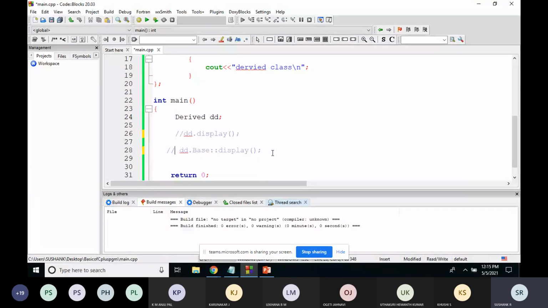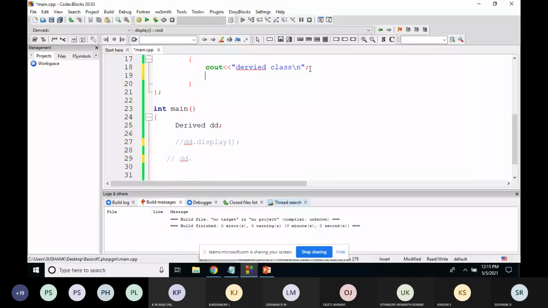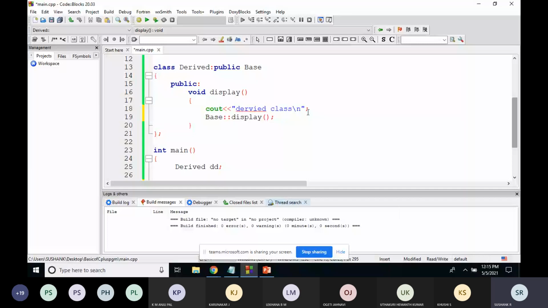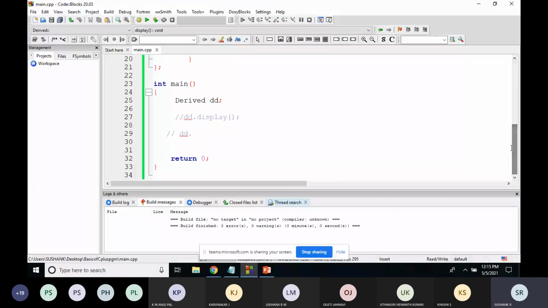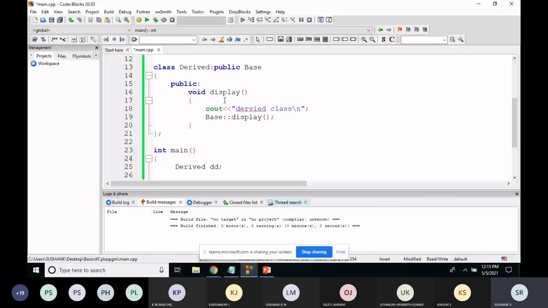So why I gave you this example is that there is also one more variant to this. You can also pass this function here. From the function of derived class, you can call the function of base class also. I just build this, so there is no error. Now if I call this display function, dd dot display, it will print the function of derived class. The function of derived class contains the output as derived class.